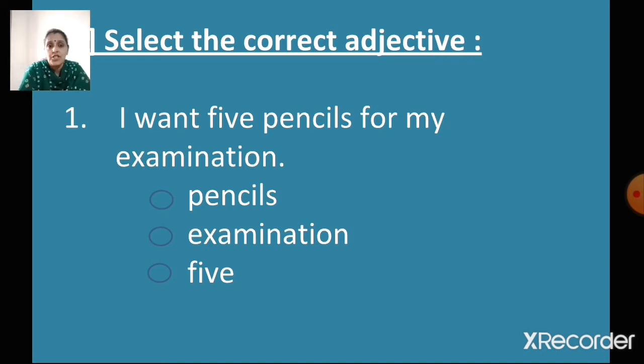Select the correct adjective. In this sentence, you have to find out what is the adjective and click on that. Select that. Okay. I want 5 pencils for my examination. The options given are pencils, examination, and 5. So which is the adjective from this? Pencils, is it an adjective? No, that's a noun. Examination, is it an adjective? No, again it is a noun.